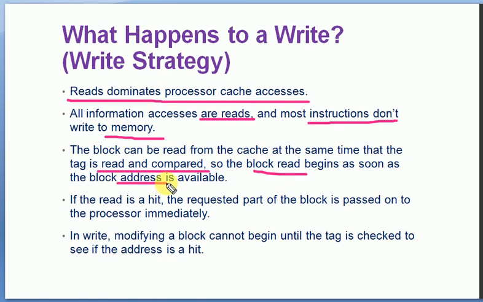If the read is a hit, if the expected data is available, the requested part of the block is passed on to the processor immediately, and it will be used for execution.